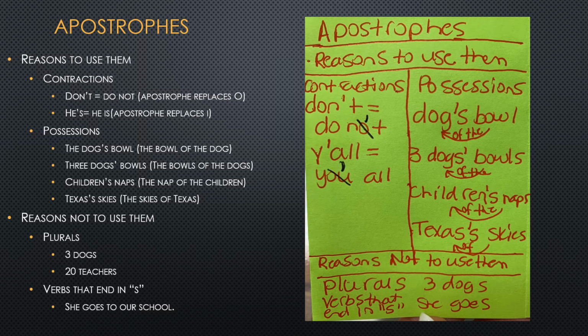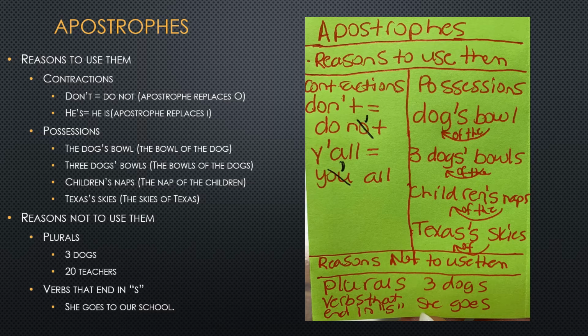There are only 2 reasons we use apostrophes: for contractions and possessions. When we contract 2 words, we shrink them into 1 word. Whenever we leave out letters, we mark that with an apostrophe. It's almost like we took a scalpel and cut those letters out, and we close the wound with a tiny stitch, the apostrophe.